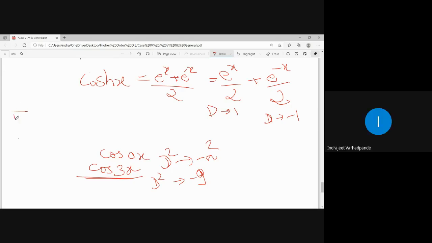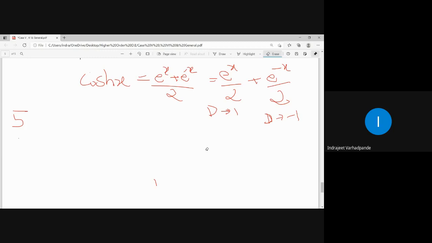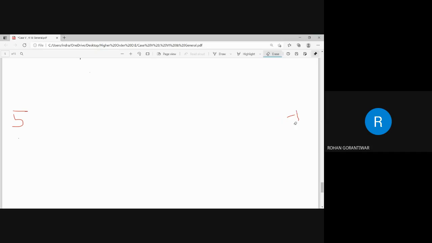If RHS contains only 5, then which case is it? First case. How will it be converted? 5 can be written as 5 into e to the power 0x. Then it is converted to case 1 and you replace D by 0. Clear?